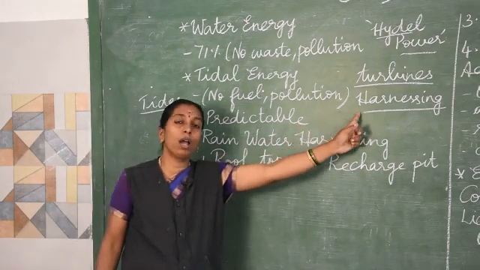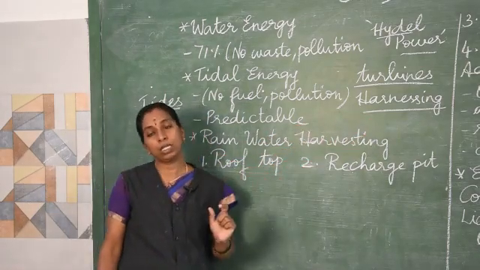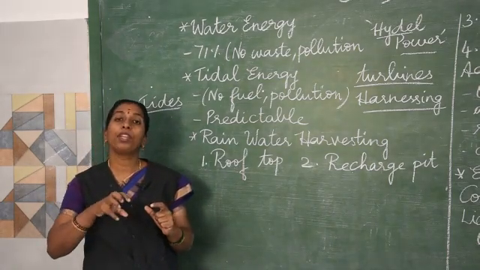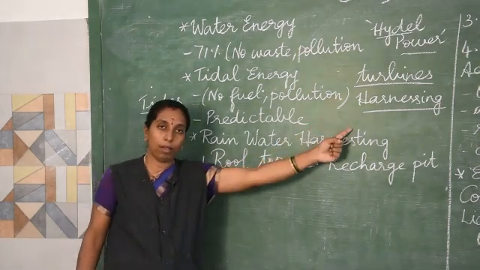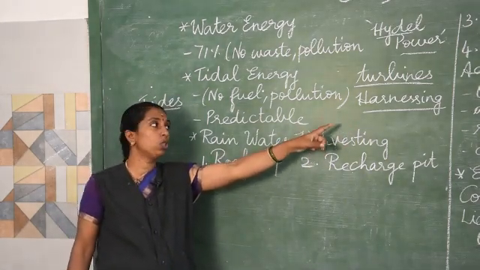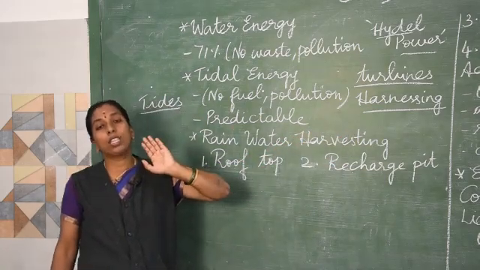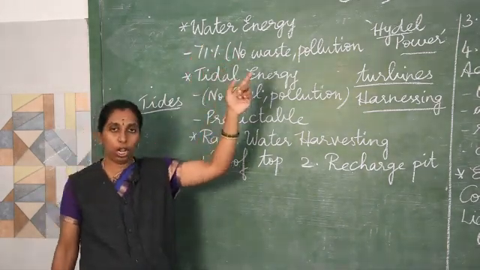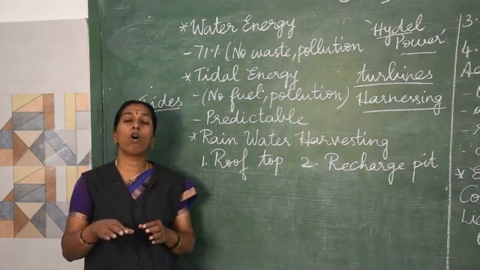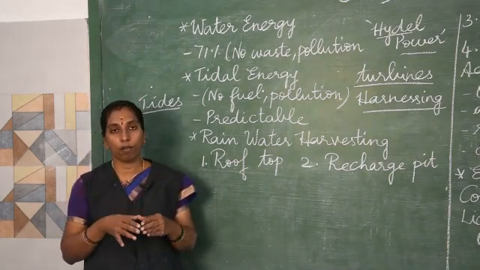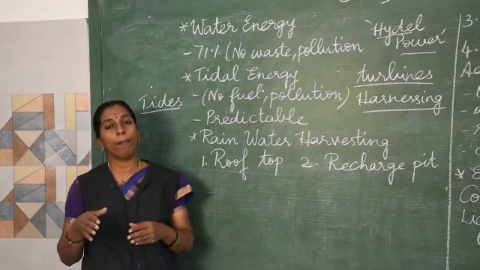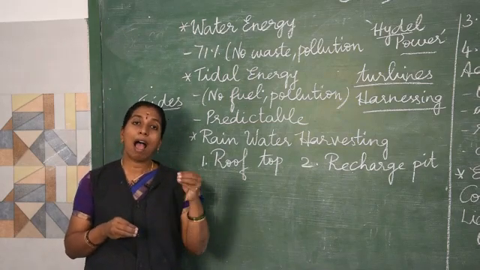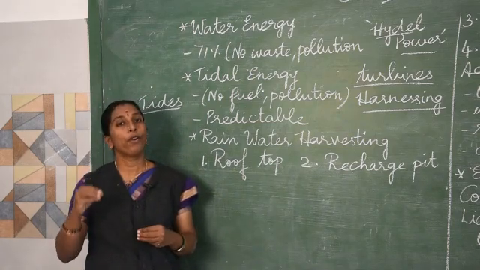What do you mean by this term harnessing? Harnessing means controlling, making a control over it, and using it. Having a control over it and using it is called as harnessing. Harnessing the water to produce electricity is called as water energy. Water which flows, water that falls from a height, especially in waterfalls, and such waterfalls are available in the hill stations. More waterfalls you can see in hill stations. Harnessing that energy to produce electricity.